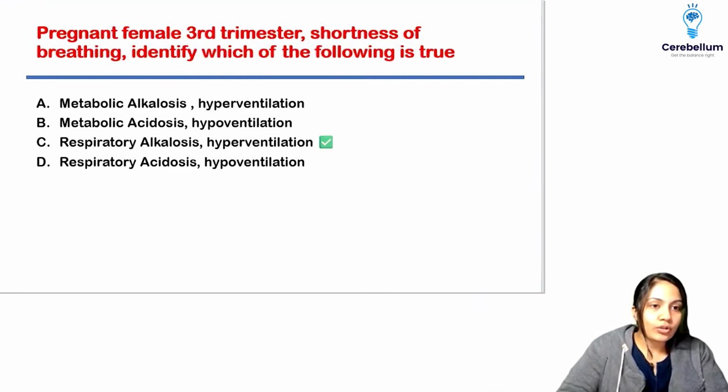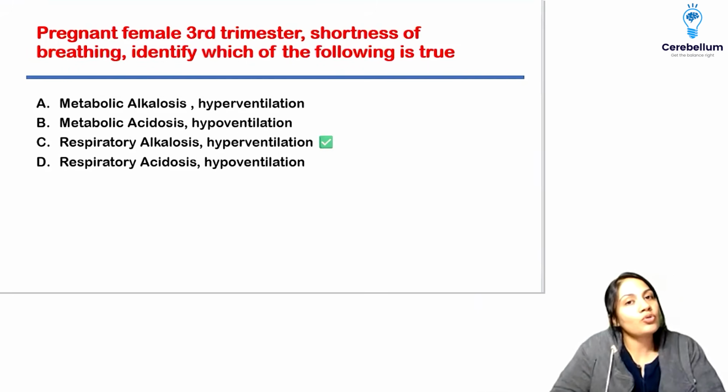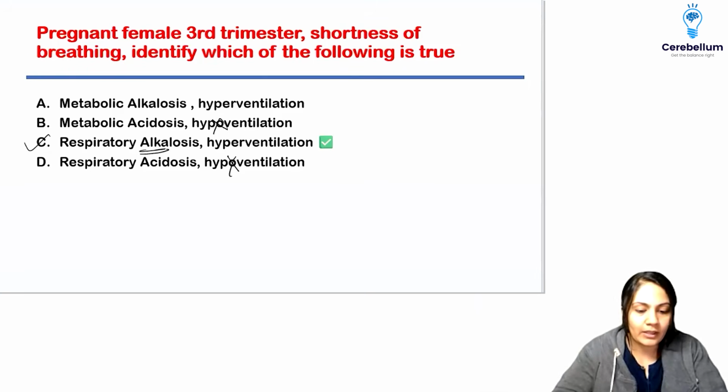Chalo. Next, identify the mechanism. Pregnant female में third trimester में progesterone is going to be very, very high, which actually stimulates your respiratory centers. If the respiratory center is stimulated, of course, the hypoventilation is not going to occur, right? Hyperventilation is going to occur. And hyperventilation से क्या होता है? The CO2 is going to wash out. And that's why I'm going to choose the respiratory alkalosis. There is no problem in the kidneys per se.